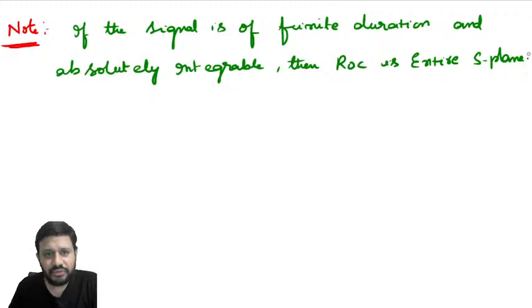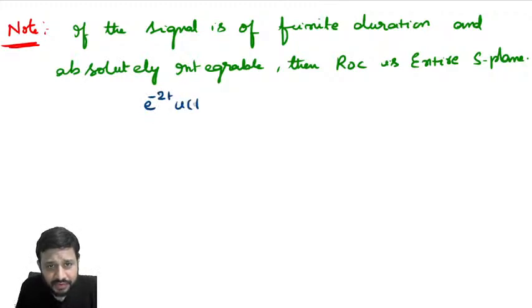Now, a question comes to your mind: why entire S-plane? Why is ROC entire S-plane for a finite duration signal? In order to know that reason, first of all, you must know the concept of ROC. Observe here. Listen carefully. Suppose I take this signal e power minus 2t u of t. Forget about the impulse signal. We'll come to the impulse signal after a short while. Now, we'll try to understand what this ROC is.